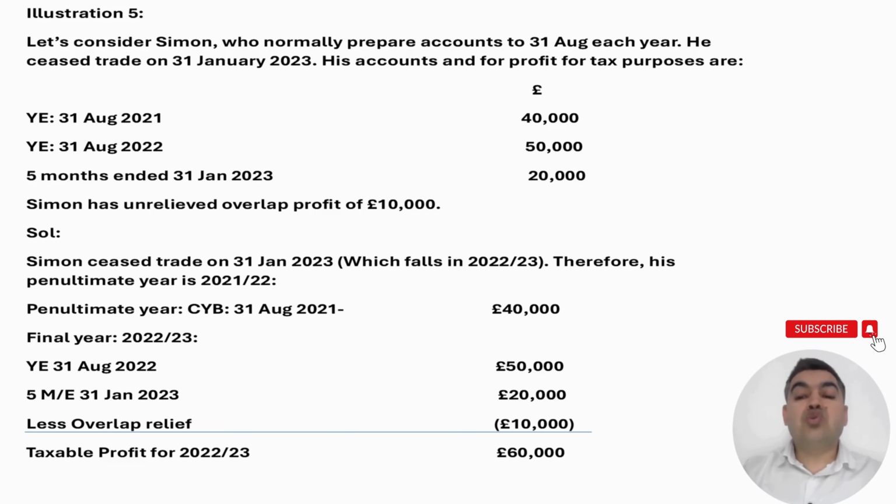In the final year, there are 2 accounting periods that fall in 2022-23, as I explained before. The profit of 31st of August 2022 falls in the tax year 2022-23, which is the final year as well. And then the final period ended 31st of January 2023 also falls in 2022-23. So then the 2 profits, just add them up, less the overlap relief. So you need to pay attention. Once you have the knowledge, just pay attention to the question, what the examiner or whoever is asking in practical life, and you will be able to answer. As long as you know the rules, the rest is very easy.